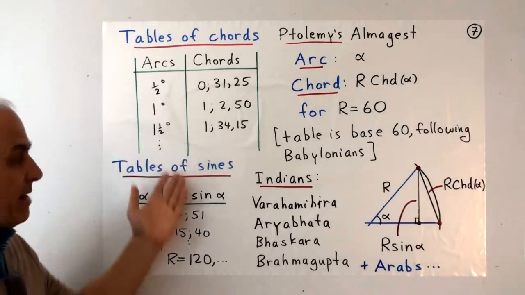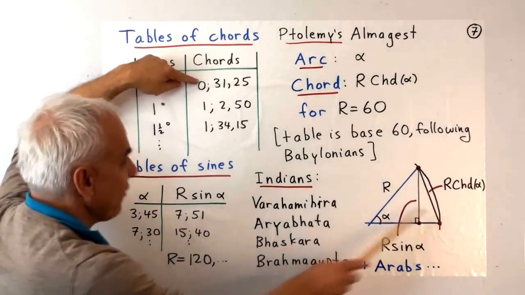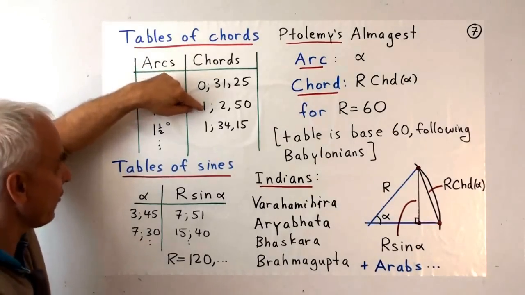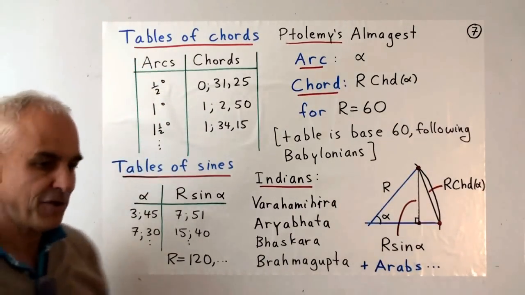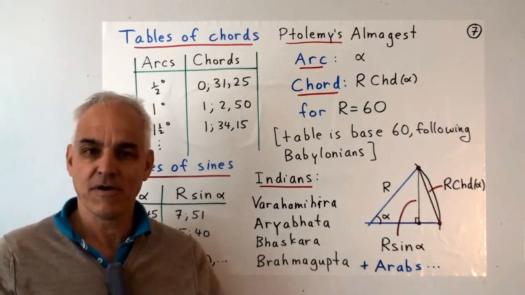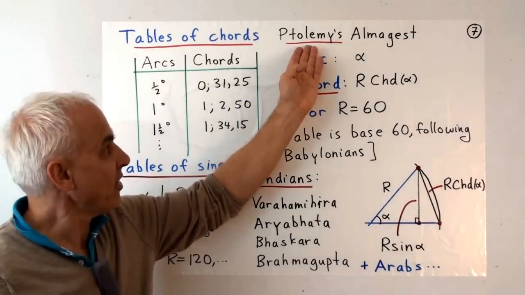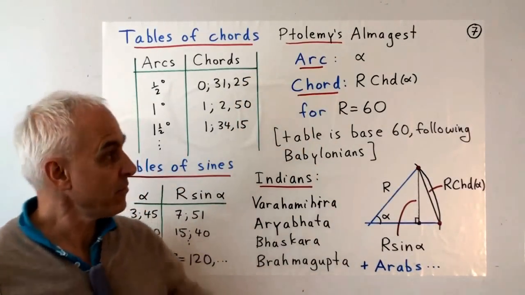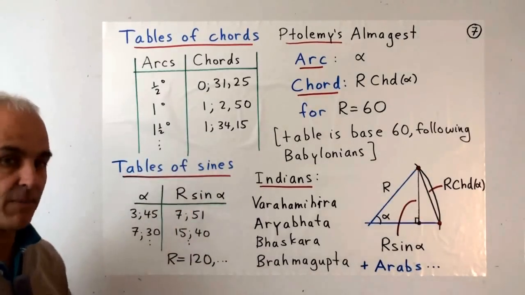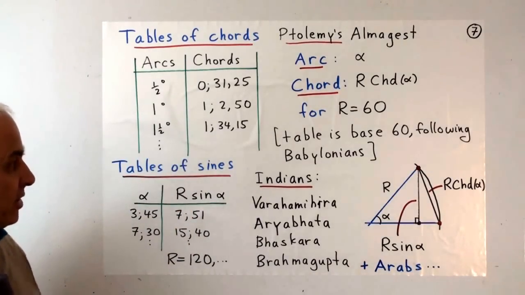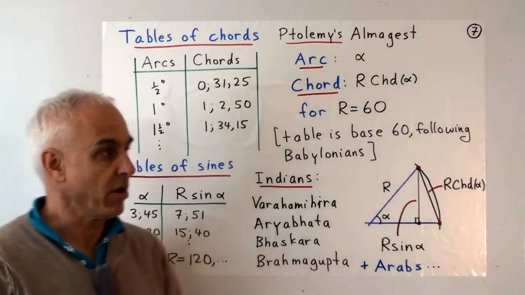So the ancients made tables. Half a degree corresponds to a chord of this value. 1 degree corresponds to a chord of this value. 1.5 degrees, a chord of this value, and so on. They tabulated long lists, and these were fundamental tables. One of the famous ones occurs in Ptolemy's Almagest, created around 200-300 years AD. It was one of the best tables at that time, and it was used subsequently by the Indians and the Arabs. So it's very influential work, this Almagest.